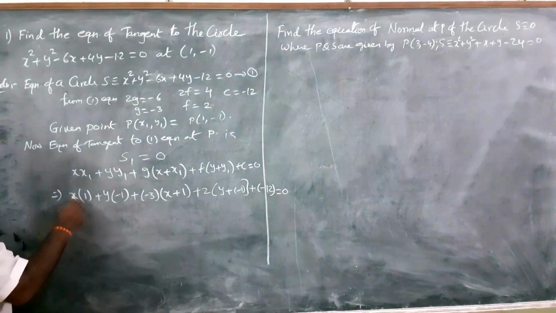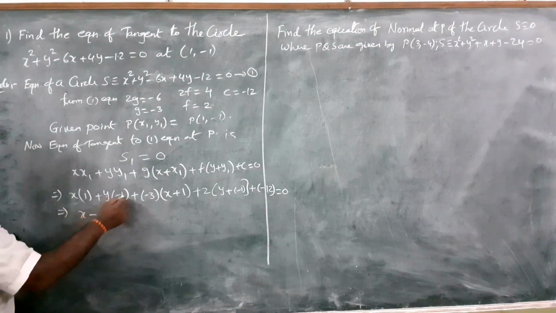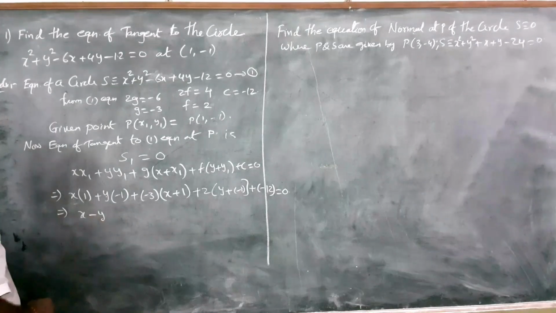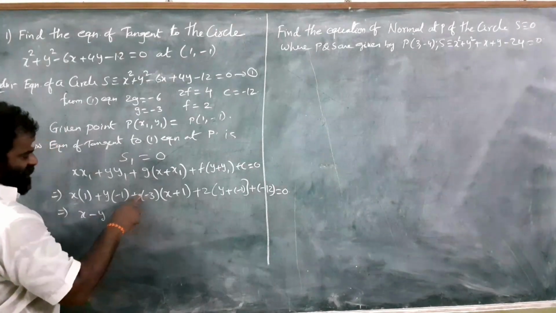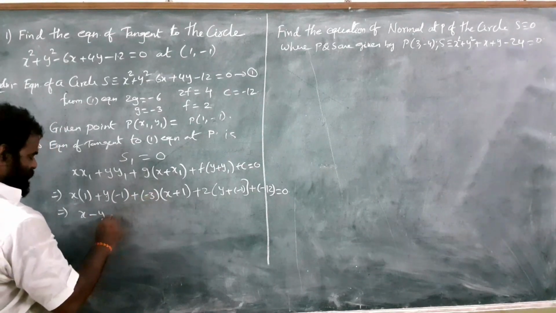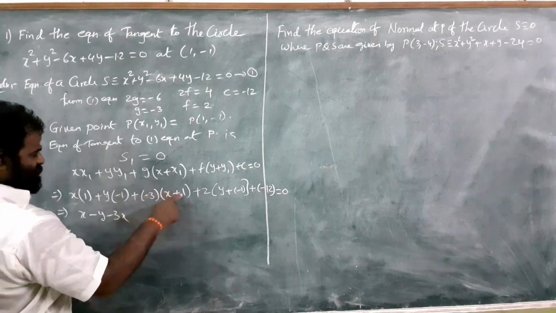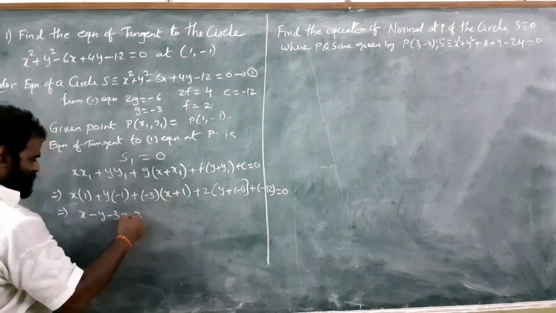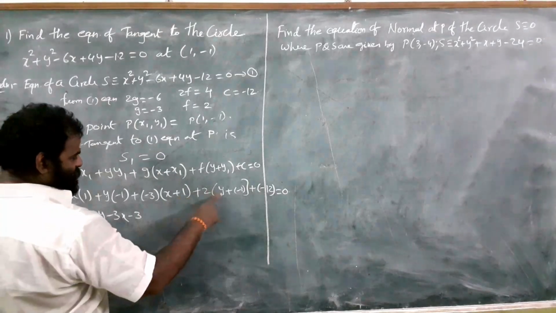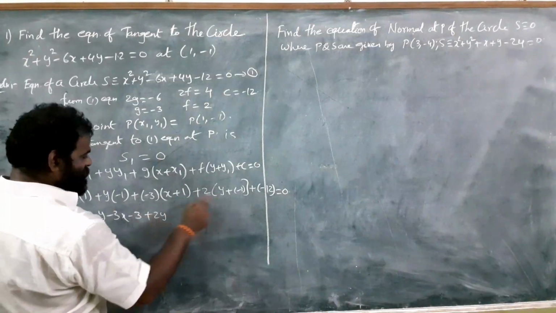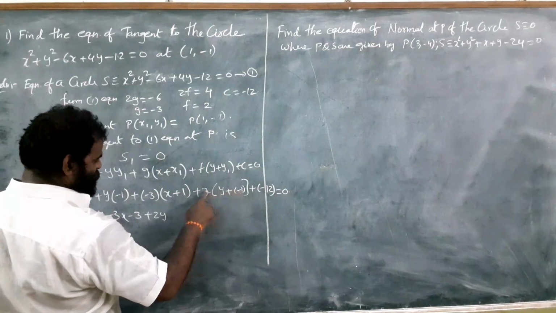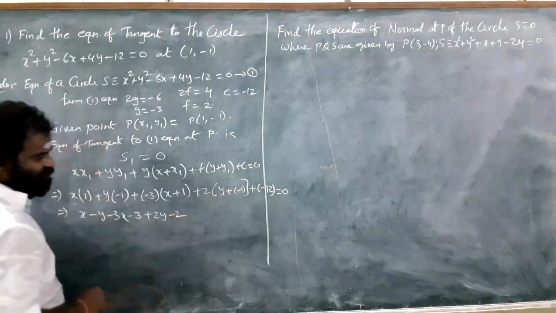So you have to simplify it. x into 1 is x, plus y into minus 1 is minus y. Here plus into minus gives minus: minus 3 into x is minus 3x, and minus 3 into 1 is minus 3. Here 2 into y is plus 2y, and 2 into minus 1 is minus 2.